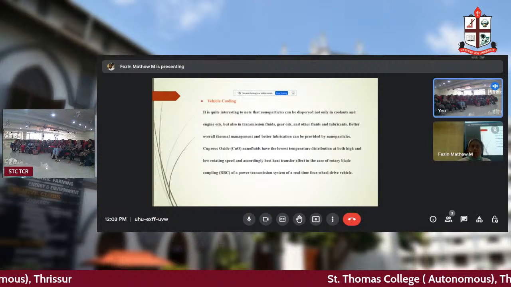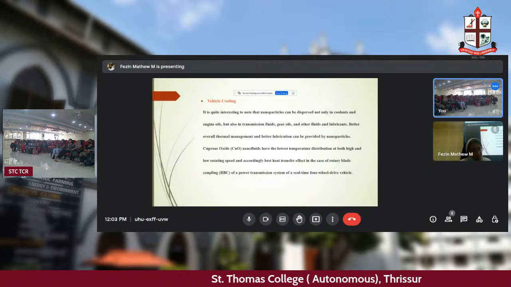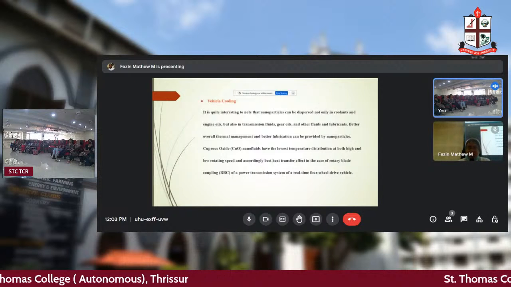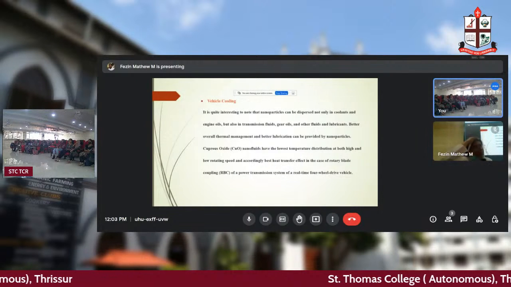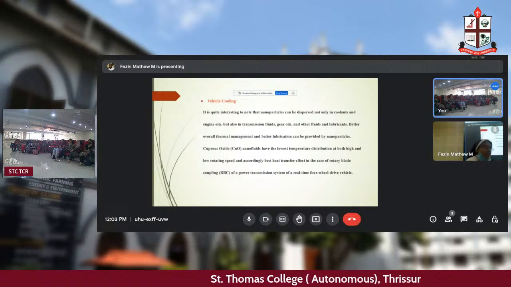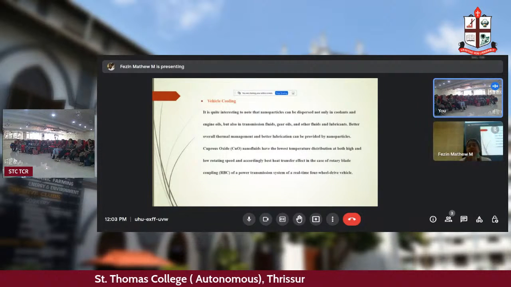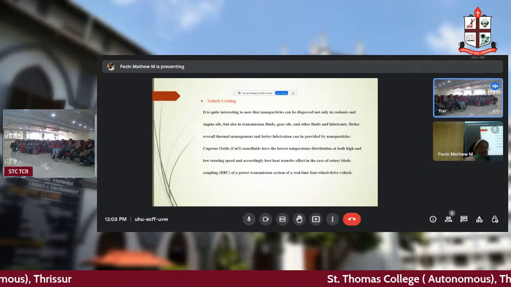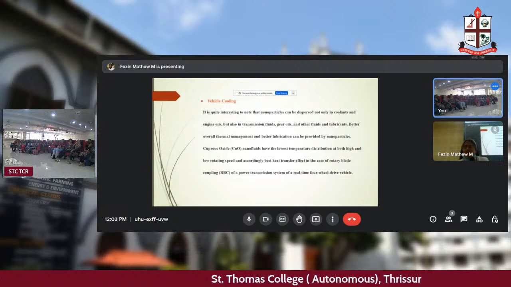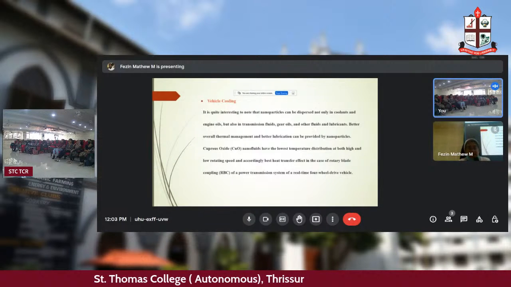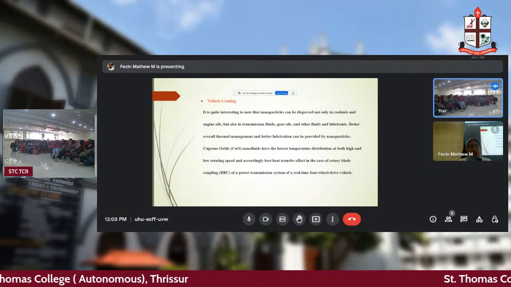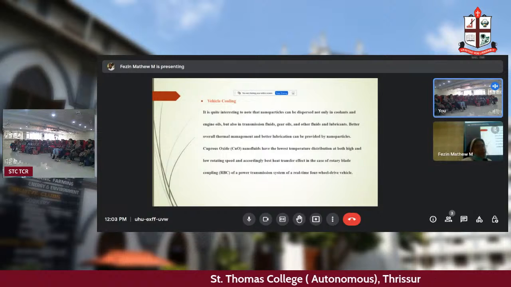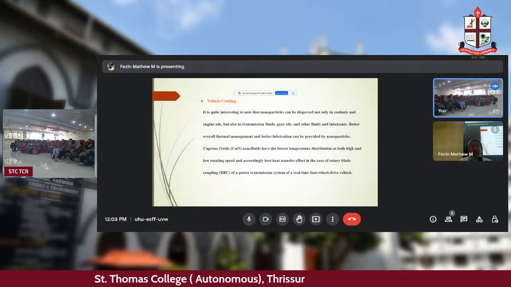So similarly, all the gadgets and vehicles use some sort of oil. You can see oil cans underneath the lorries and all, when you go, isn't it? You can see engine oil. There is a board nearby, telling you not to touch it. Even if a drop is going, they will stop it. They'll clean the lock, and only then will they start again. Because if it is gone, the smoothing agent is lost. So they use it like that. And you can say that nanofluid is a much better coolant than the other coolants, and better overall thermal management and better lubrication is achieved by making use of nanoparticles.